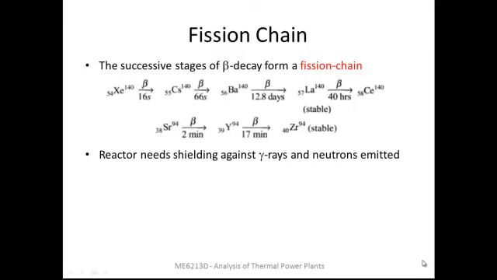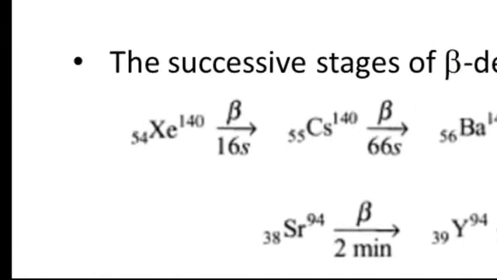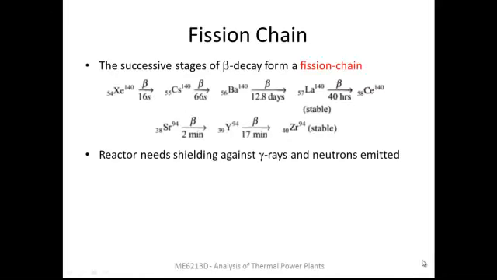Initially we have got xenon. Xenon undergoes beta decay. The half-life is also indicated here. So 16 seconds is the half-life for this reaction. So xenon becomes cesium. You can see that during the beta decay the atomic number increases by 1. So this will be having a slightly lower neutron to proton ratio. That will be slightly more stable, but still it is going to undergo further decay steps as shown here.